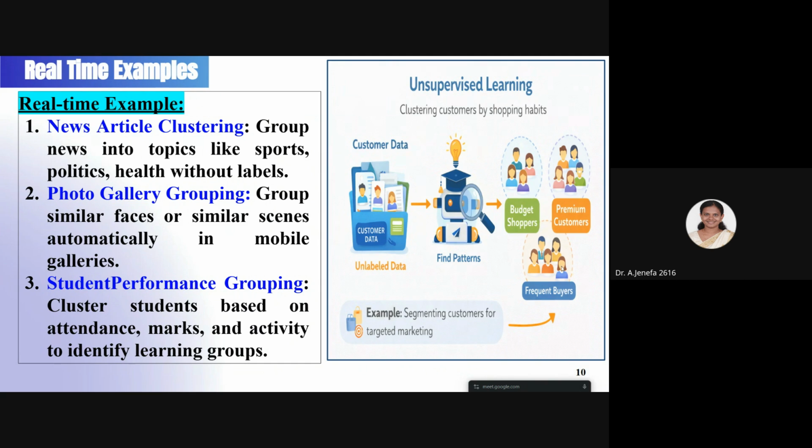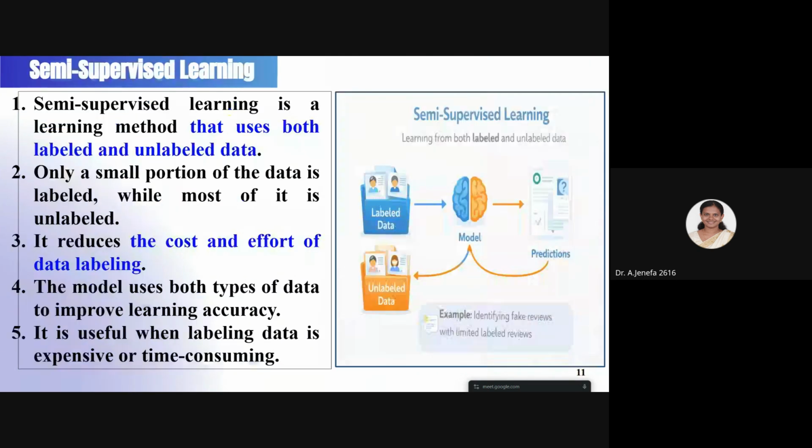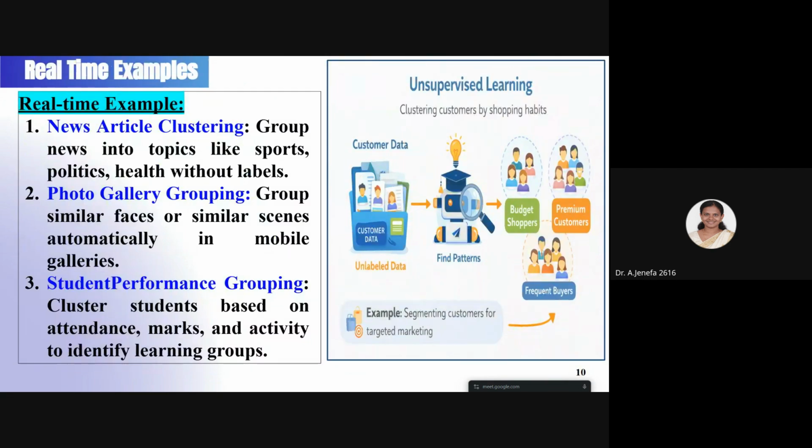These are the customers who are frequent buyers from the shop. So based on similar behavior, similar features, and similar patterns, without any prior knowledge, if we group or cluster a set of data, we call that an unsupervised learning model.